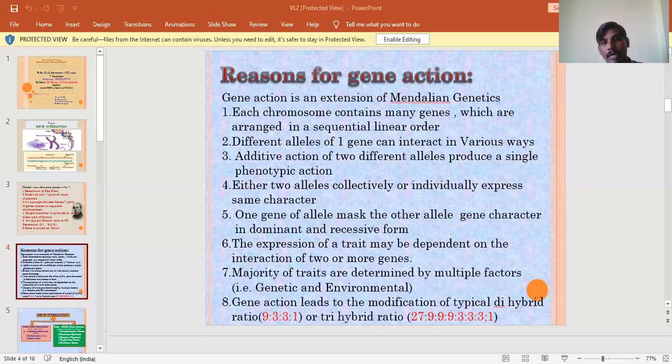When the F1 plants are self-pollinated, in the F2 generation, whatever genotypes are obtained containing C and P become purple. If any one of the dominant genes is absent, it definitely appears white. So these 7 plants appear in white color. That's why the Mendelian ratio 9:3:3:1 is modified as 9:7. This type of gene interaction is known as complementary genes. A good example is the sweet pea plant flower color.